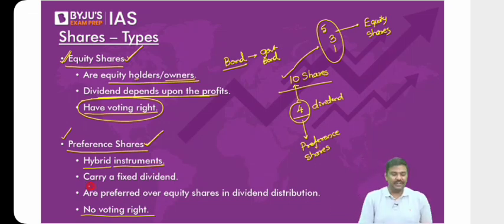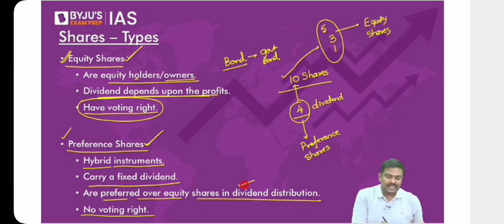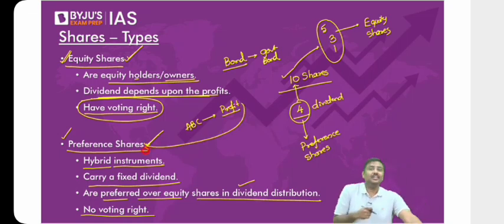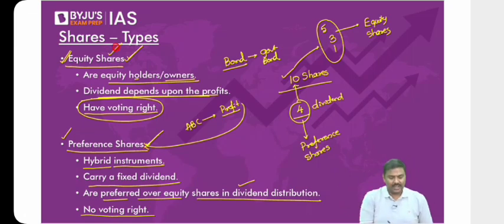They carry a fixed dividend and are preferred over equity shareholders in dividend distribution. Look at this. Imagine a company ABC has earned a profit. Now they want to provide dividends. First preference will be given to preference shareholders. After that, equity shareholders will be given dividends. And they will not have any kind of voting right. So these are equity shares, these are preference shares.